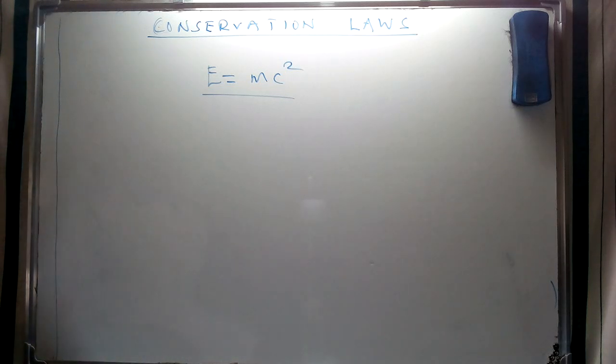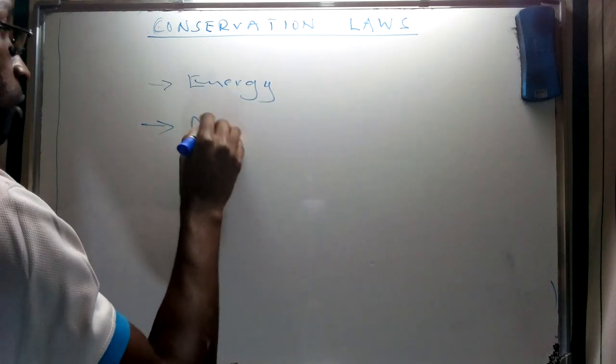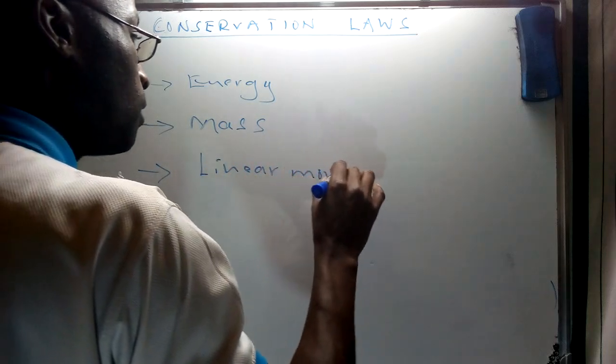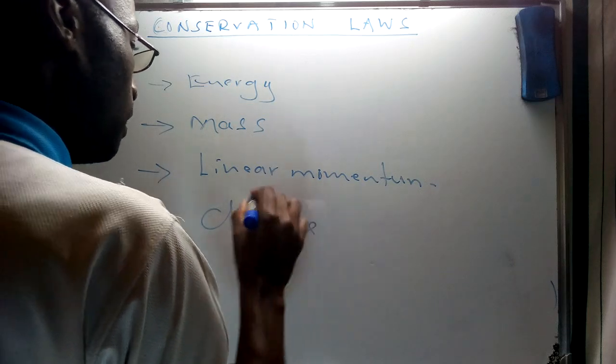And this is going to give us a basis for trying to write the various nuclear equations that we have discussed as an introduction to our radioactive decay process. So in this discussion, we're going to give a summary of some of the conservation laws that are applicable in radioactivity. These are laws which touch on different aspects of a system: the total energy or total mass of the system, the linear momentum of that system, and the charge of that system.